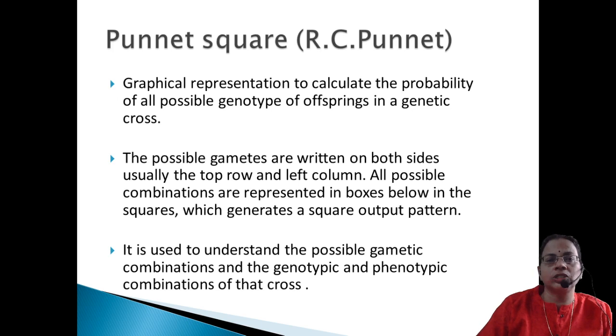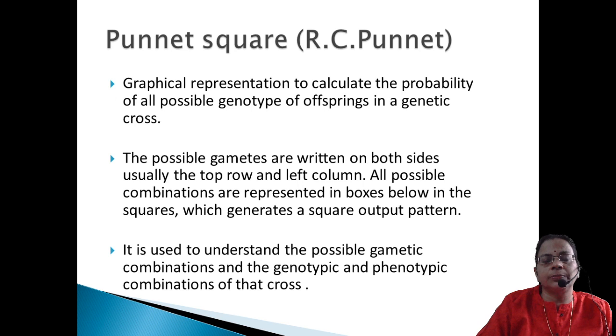So now we'll move on to one more method of representation of this cross, that is the Punnett square. It is proposed by the scientist R.C. Punnett. So what do you mean by Punnett square? When we move into the dihybrid ratio, the gametic combination itself will be 4: 4 gametic combinations from the male parent and 4 from the female parent. When you are crossing with pen and pencil, it will be very confusing. So instead, Reginald C. Punnett formulated a graphical representation in a checkerboard pattern, and that is called the Punnett square.